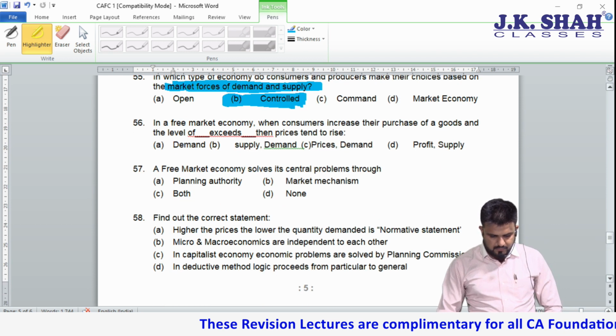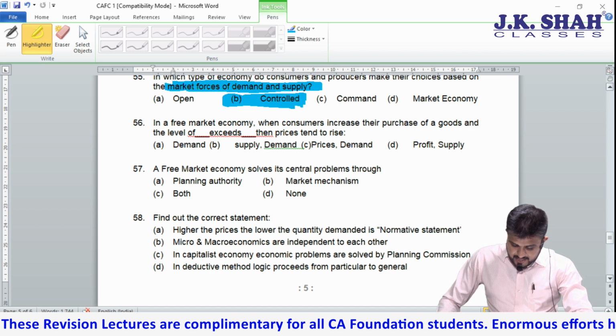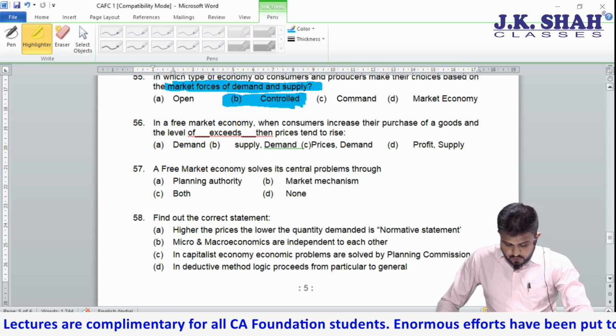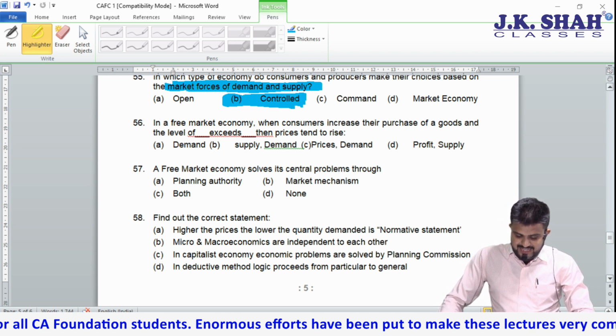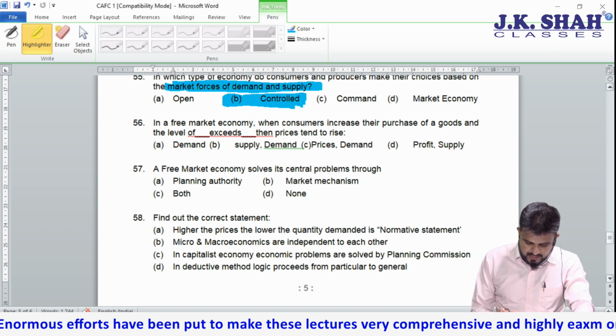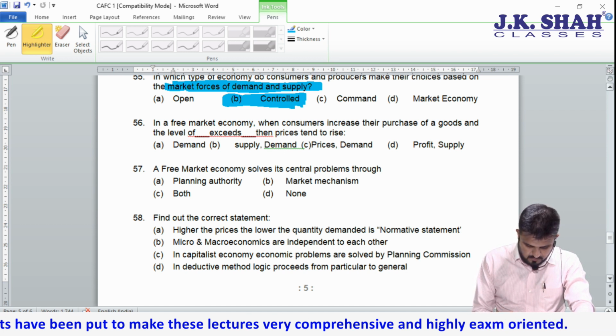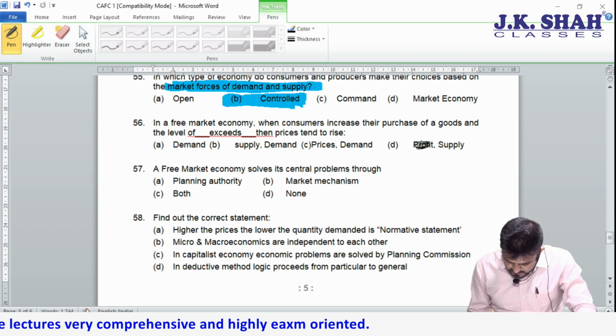Next. In a free market economy, when consumers increase their purchase of goods and services, the level of dash exceeds, then price tends to rise. So students, the correct answer is, there is a small correction here. Instead of this, it is demand.